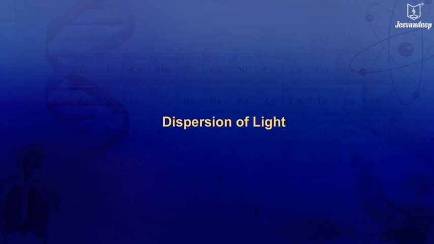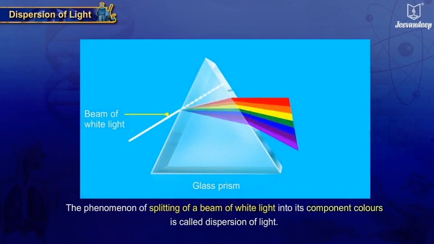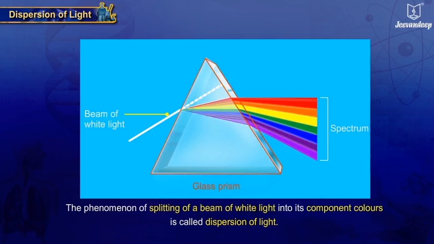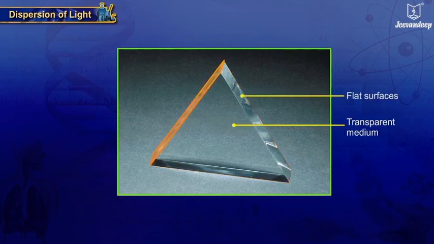Dispersion of light. The phenomenon of splitting of a beam of white light into its component colors is called dispersion of light. The band of colored components of a beam of light is called its spectrum. A glass prism is used to obtain a spectrum of light. A prism is a transparent medium bound by plane surfaces, of which at least two flat surfaces are inclined at an angle.